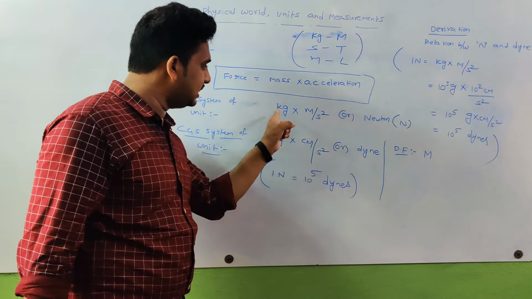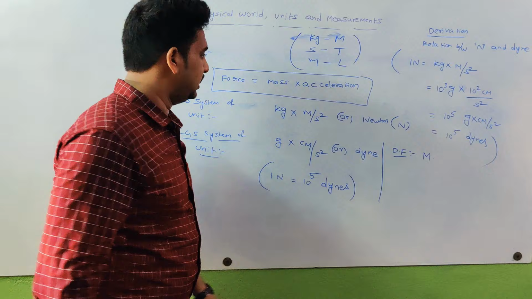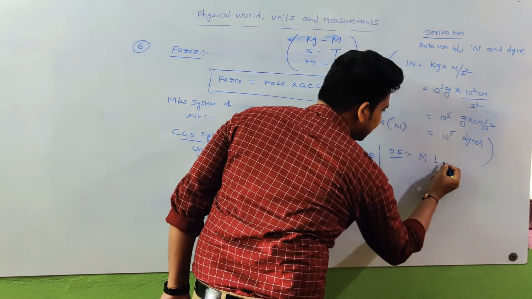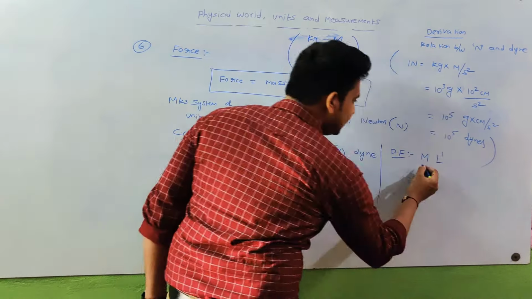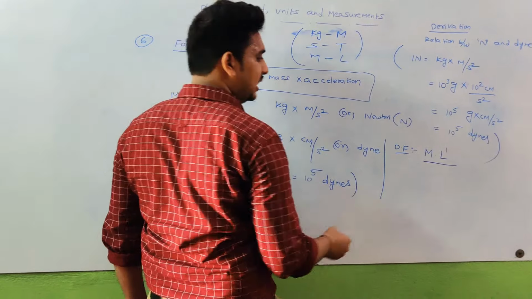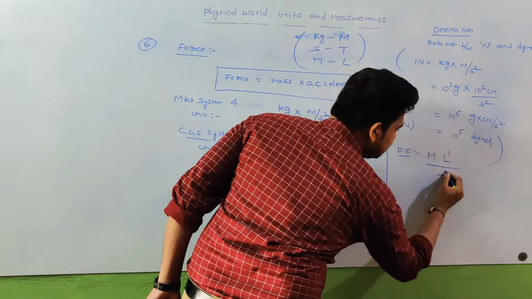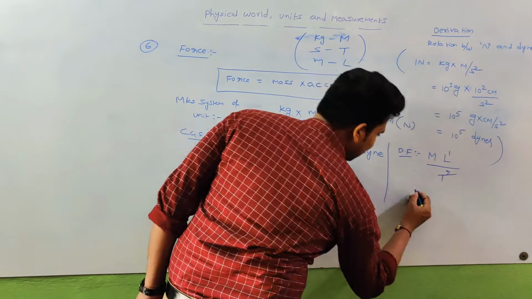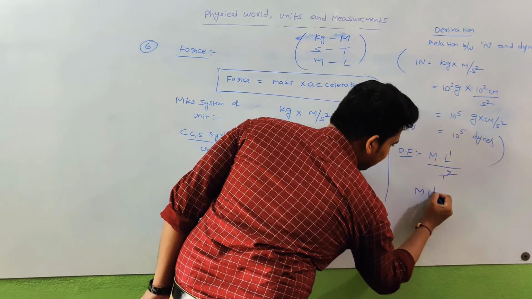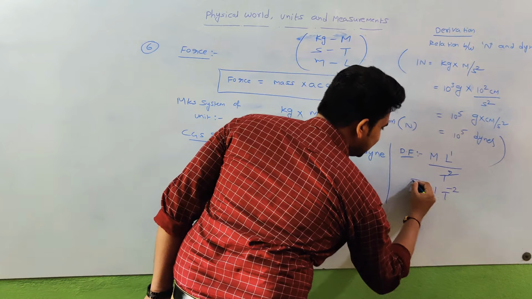So observe here: kg is there, write first M. Next meter is there, that means L power 1, by second square, that is represented as T power 2. Finally we got M L power 1 T power minus 2.